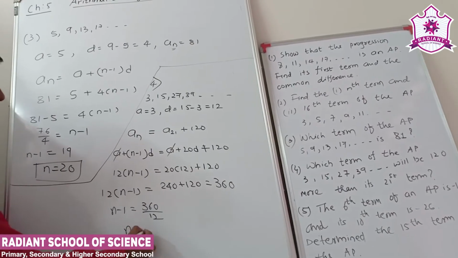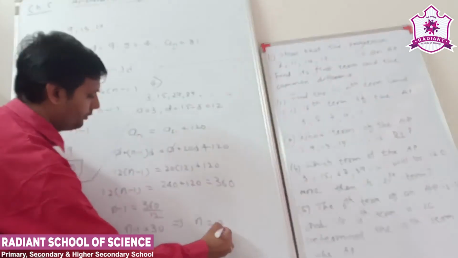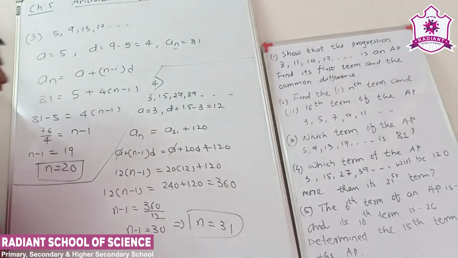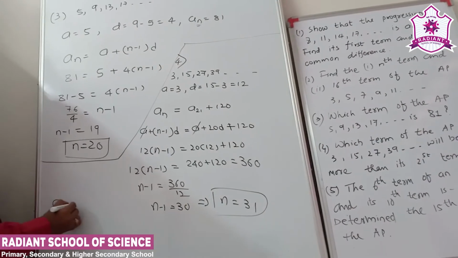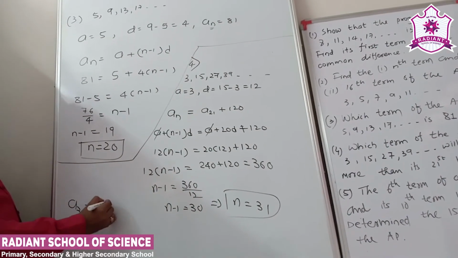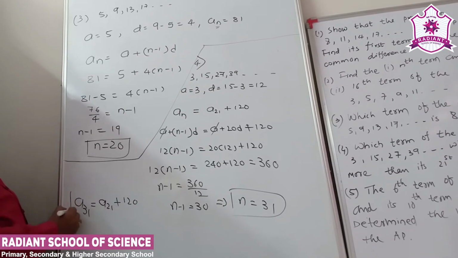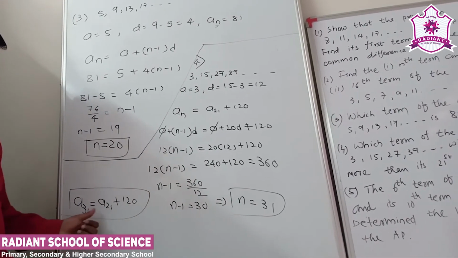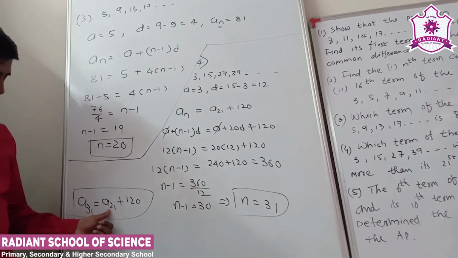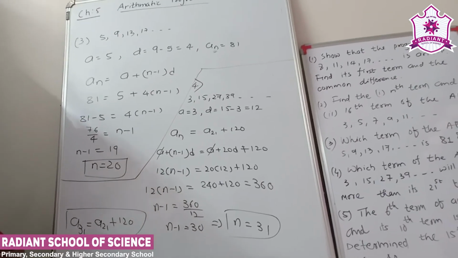So n minus 1 is equal to 30, which implies that n is equal to 31. So the 31st term is 120 more than its 21st term. The 31st term is equal to the 21st term plus 120. Got it? Clear? Understand?